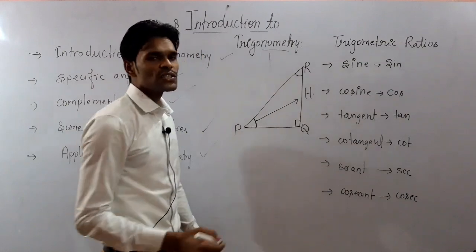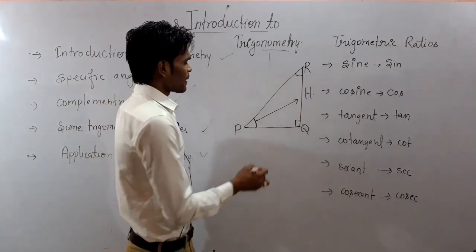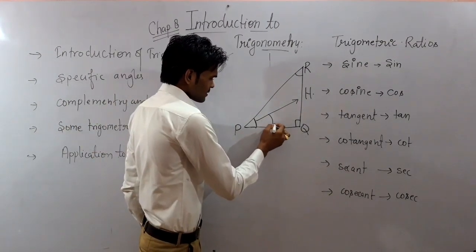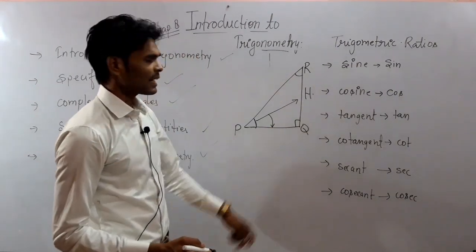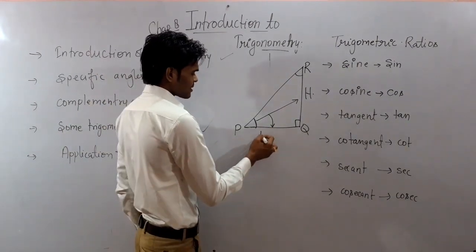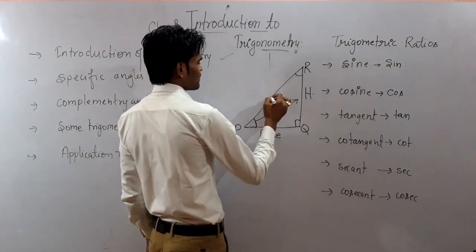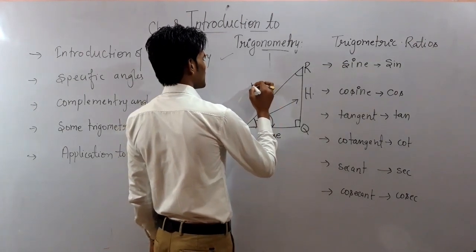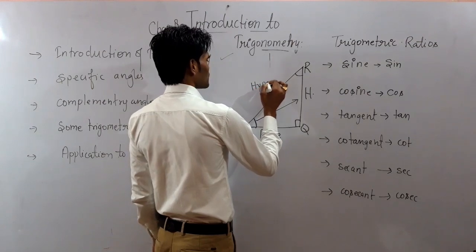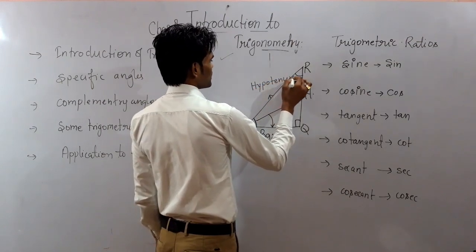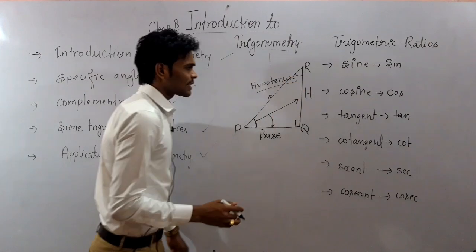It is considered as the height of the triangle, and the side that is adjacent to the angle is considered to be the base. The remaining third side is considered to be the hypotenuse of the triangle. Is that clear?